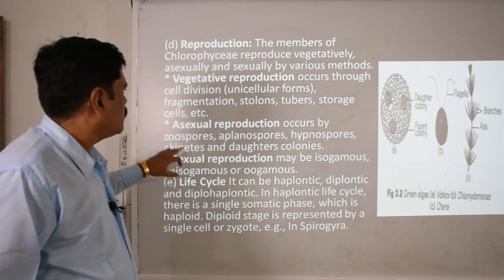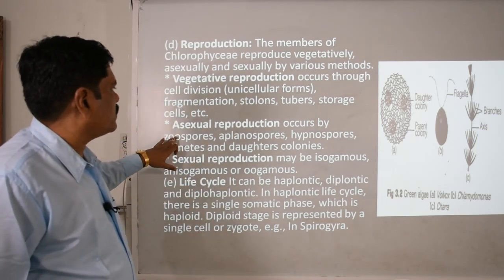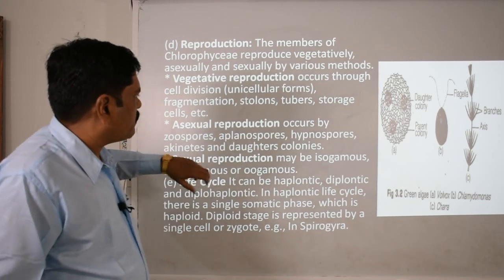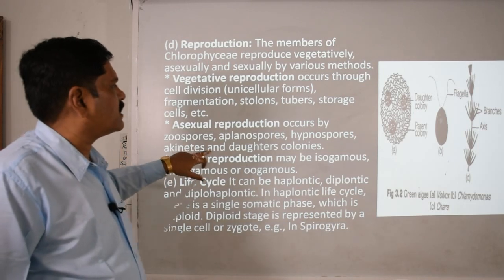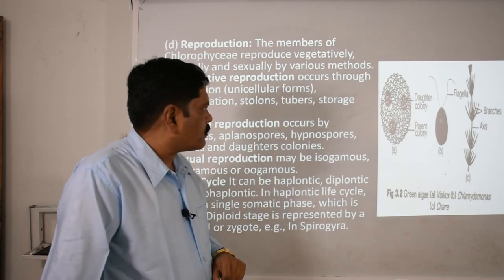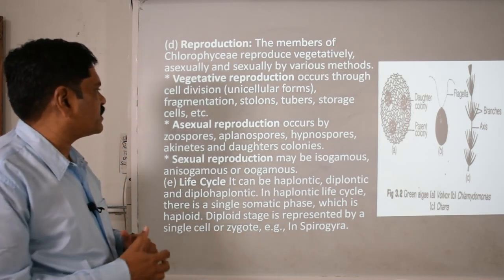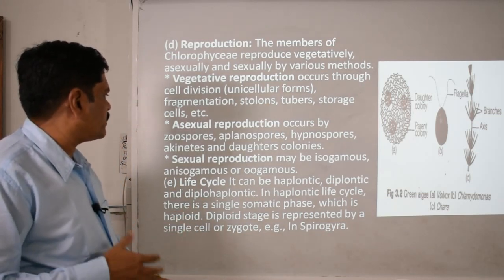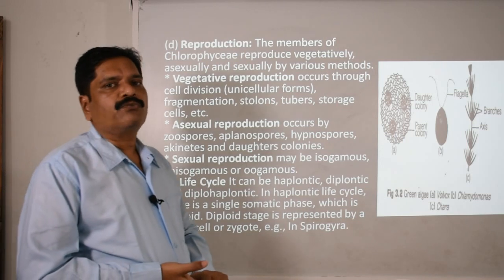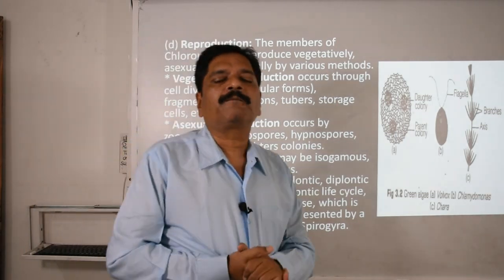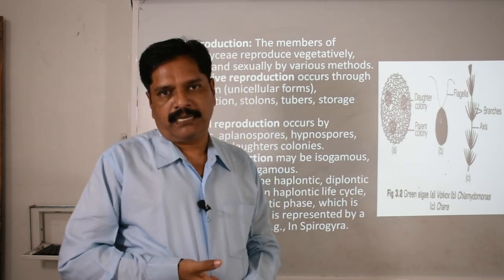Asexual is by simple spores: zoospores, aplanospores, hypnospores, akinetes and daughter colonies. Then sexual reproduction may be isogamous, anisogamous, or oogamous, according to the different species of green algae.